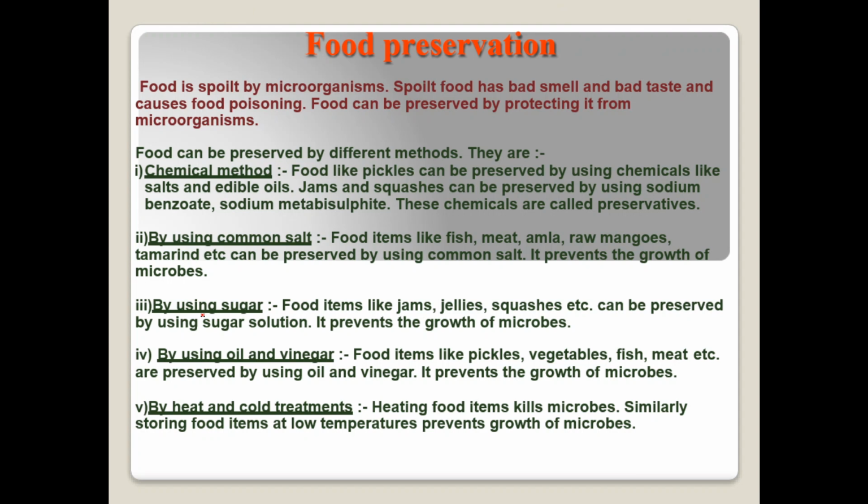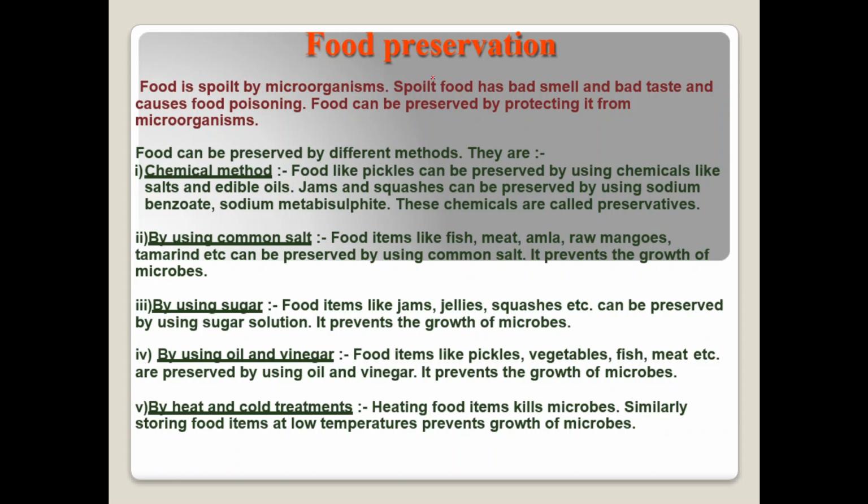Microorganisms cause not only diseases but they also spoil food. You must have seen pickles in your home. Sometimes you can see white color patches on pickles. Those white patches are known as fungi, which means the food is spoiling. If you eat that spoiled food, it causes food poisoning, and in some cases it ultimately leads to death.